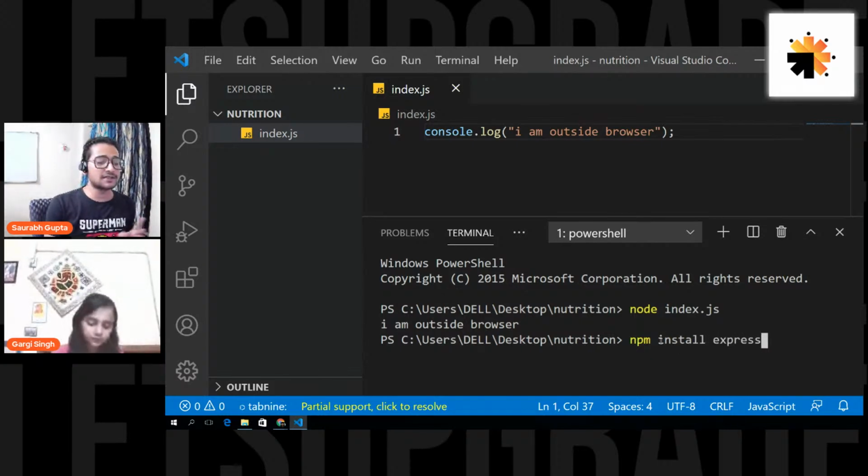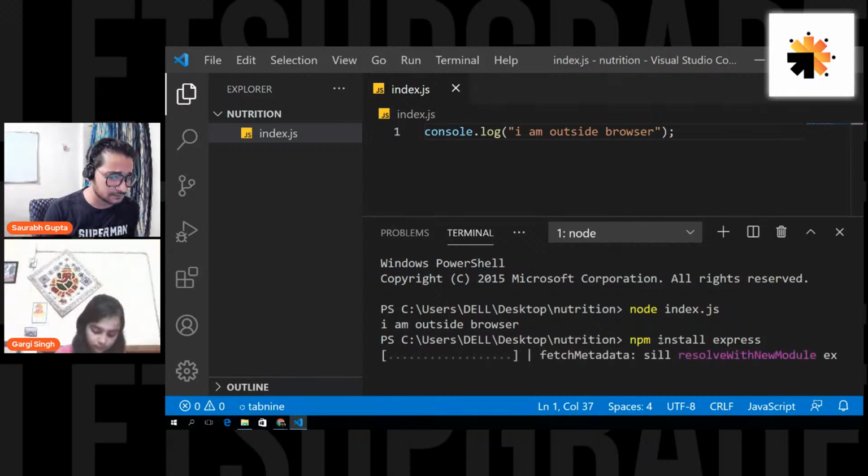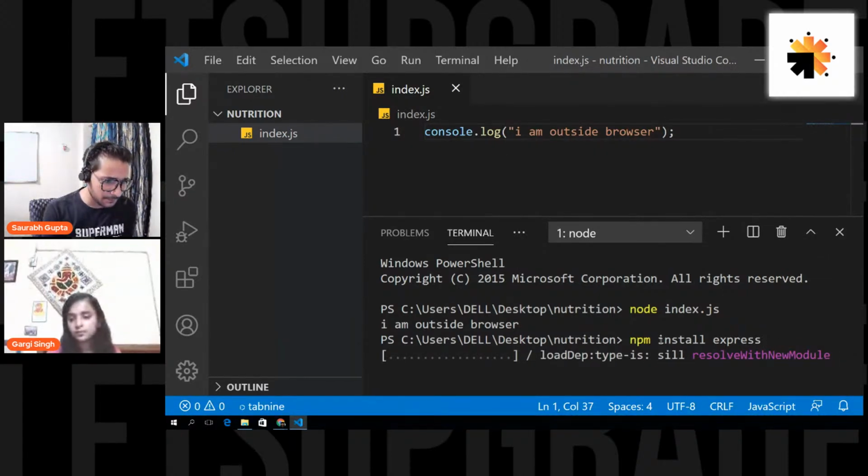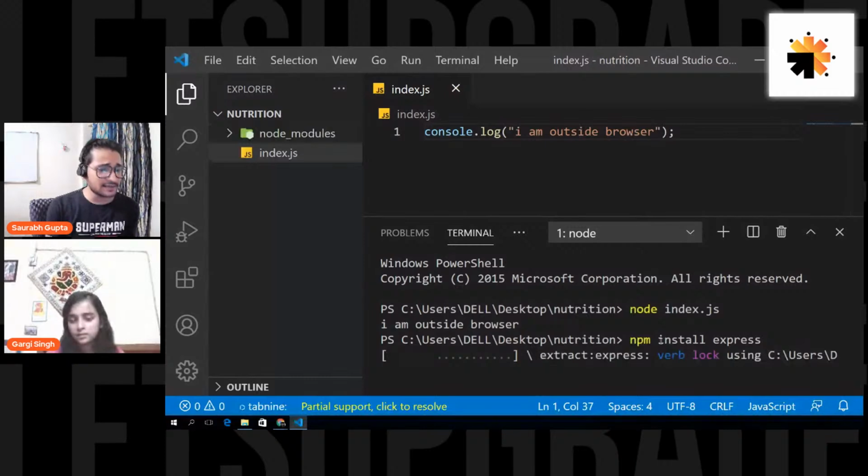Express. So this is one package that I'm using. I wrote npm install express. Now it will install the Express package in my project. So let's see. It will take a minute and it will install. Yes, Raghavendra, till the time it is getting installed, I'll explain what an API is.